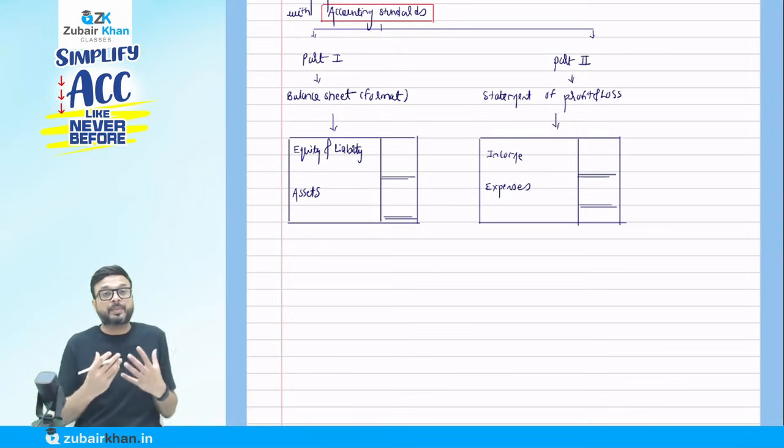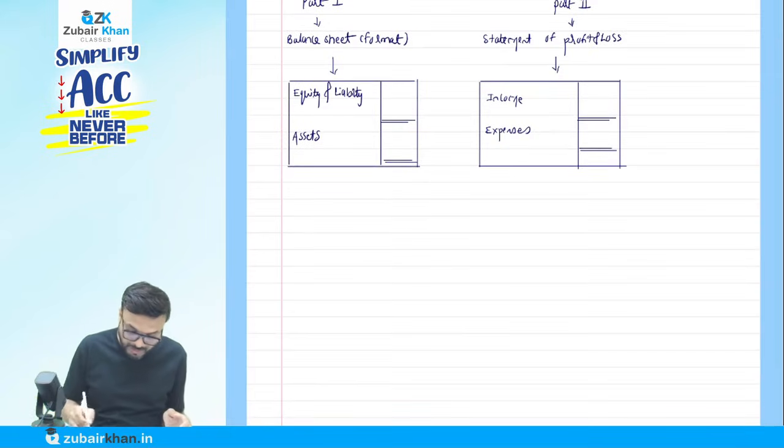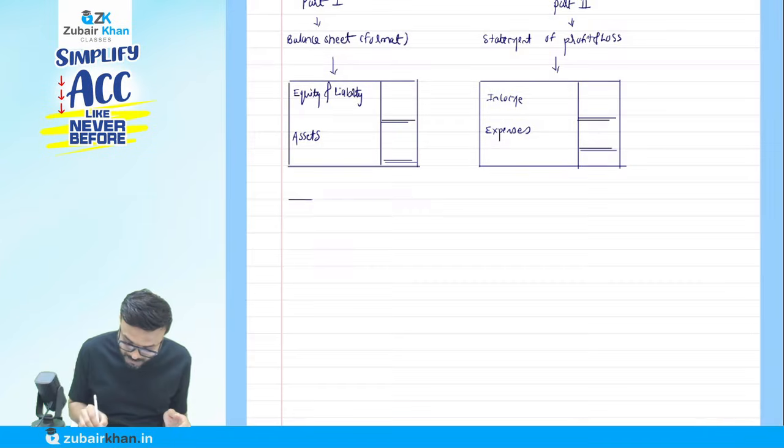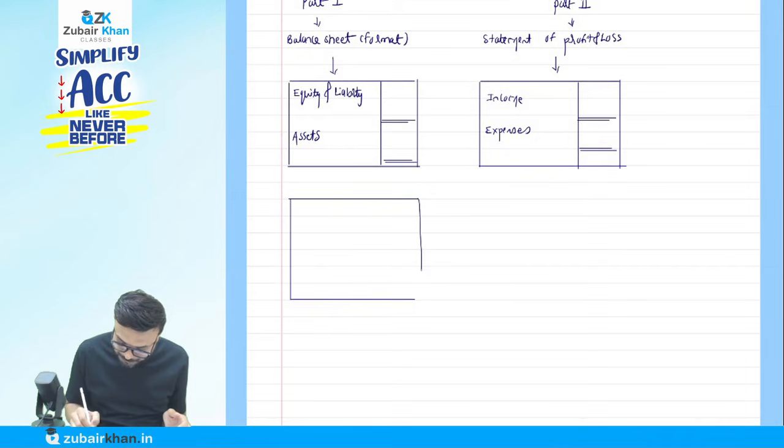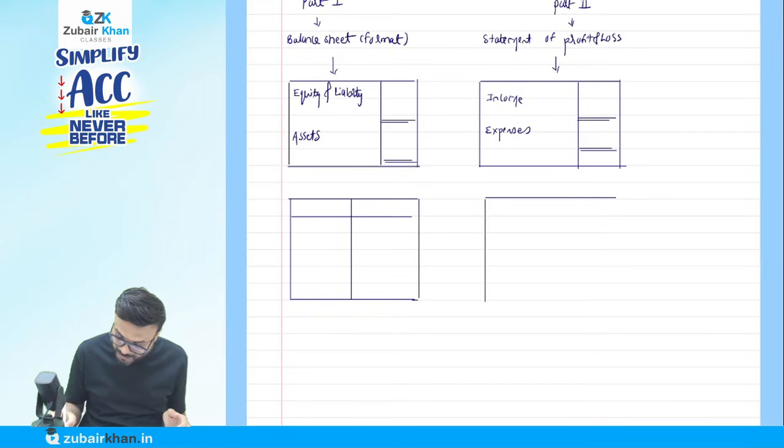How did you used to prepare the balance sheet and profit and loss account in your graduation or at foundation level? In horizontal, in T form, like this. This is the balance sheet, this is your profit and loss account. In the balance sheet you wrote capital and liabilities on the left-hand side, and assets on the other.